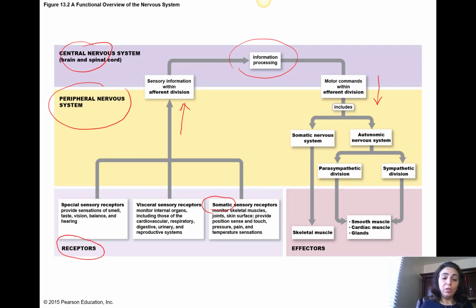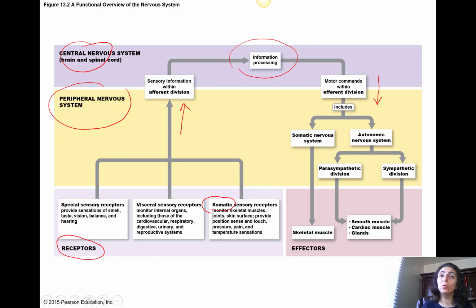So these were around the body, but what about inside of the body? For inside of the body, we have visceral sensory receptors that monitor internal organs, including those of the cardiovascular system, respiratory system, digestive system, urinary system, and reproductive system.